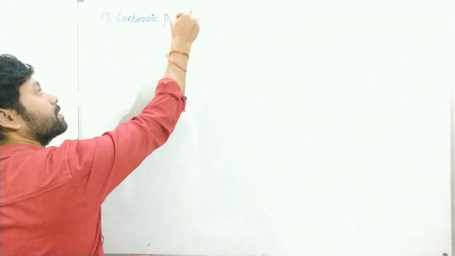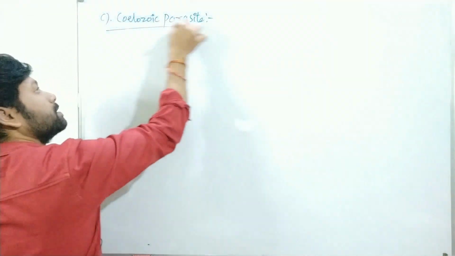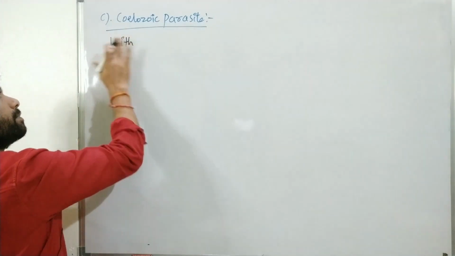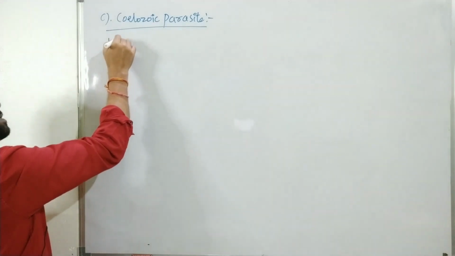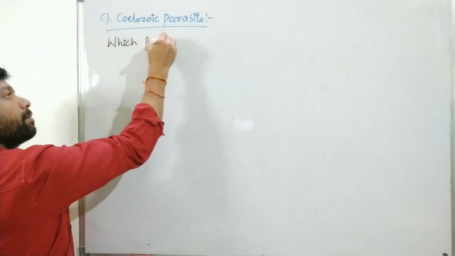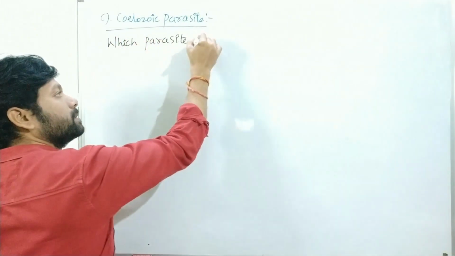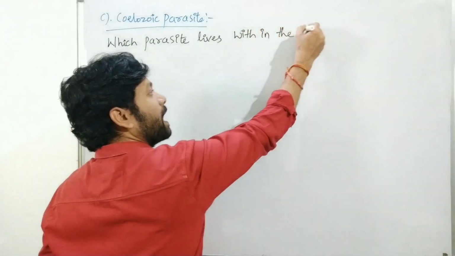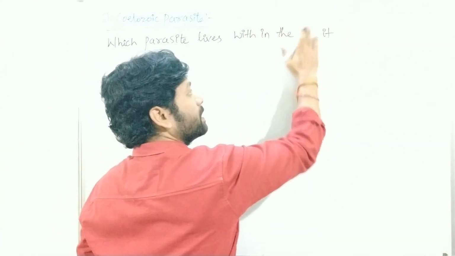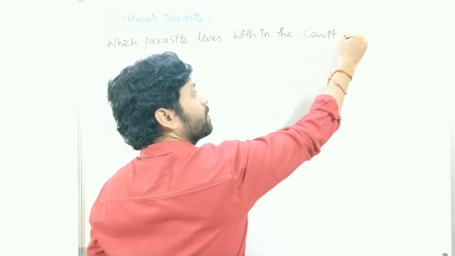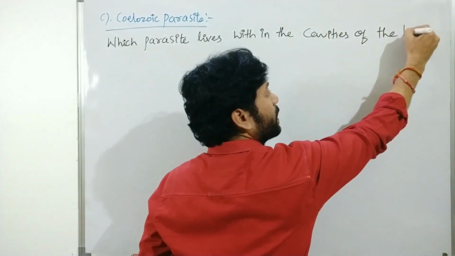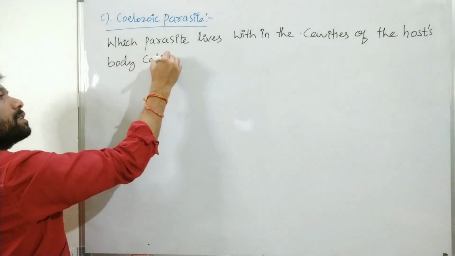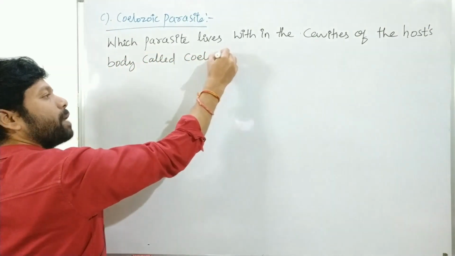coelozoic parasite. It lives within the cavities of the host body, which is called coelozoic parasite.